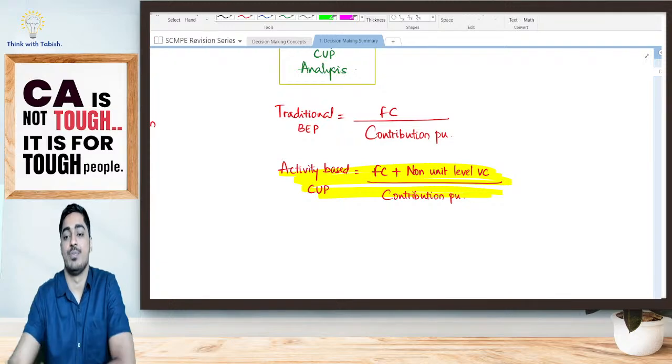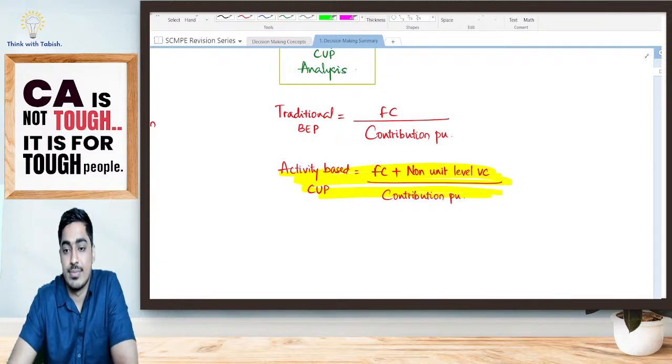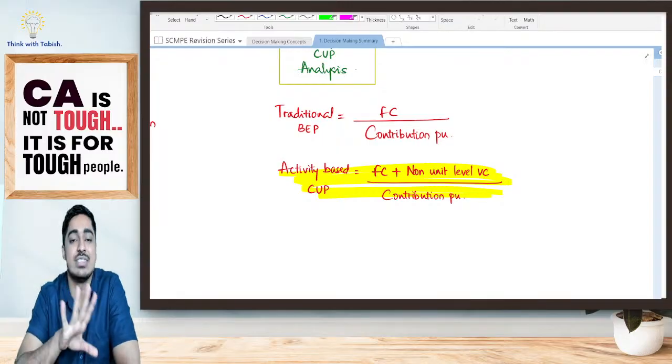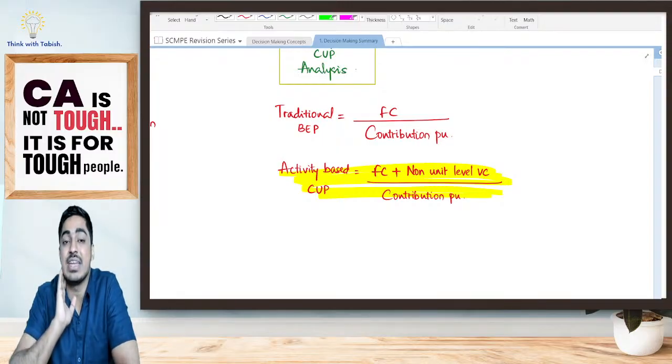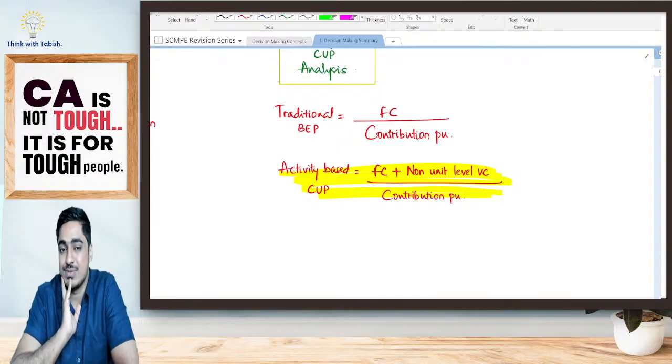Now, possible questions from this chapter. I don't believe in possible questions. Whatever questions are there, solve with students. Because you know, ICAI, expect the unexpected. I don't want to make things simple for you by telling you to just solve these 3 questions, and then in the examination, make it hard for you. Solve the questions from the study material, compulsory.